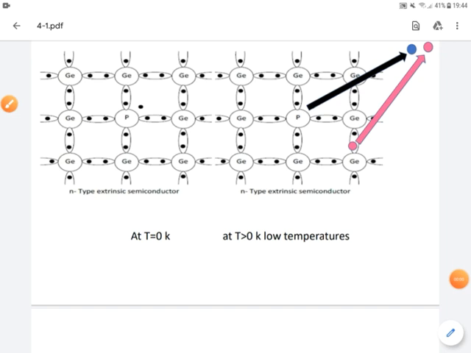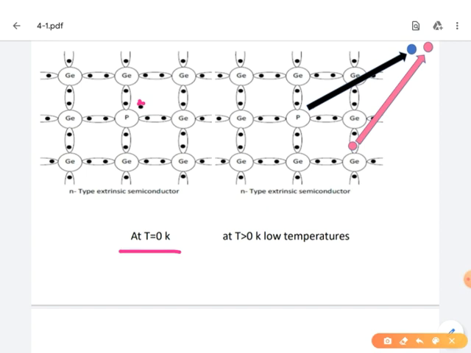When we take the semiconductor at T equal to 0 Kelvin, what will happen? At T equal to 0 Kelvin we are not supplying any type of energy, even thermal energy. At this temperature, the fifth valency electron is loosely bound to its parent atom.